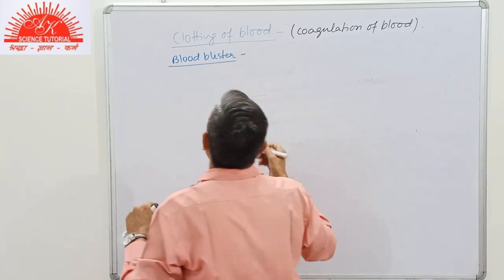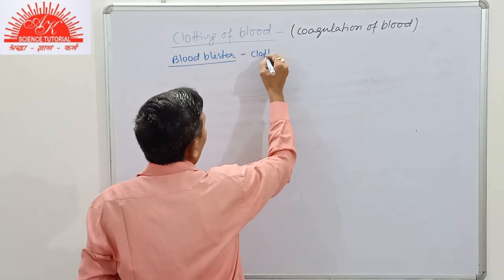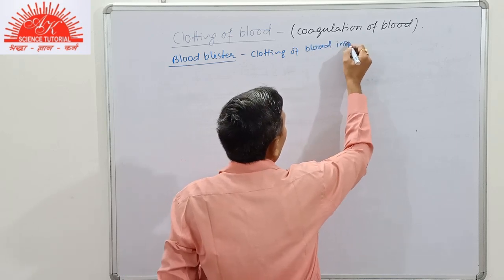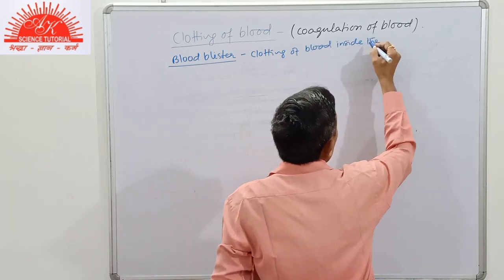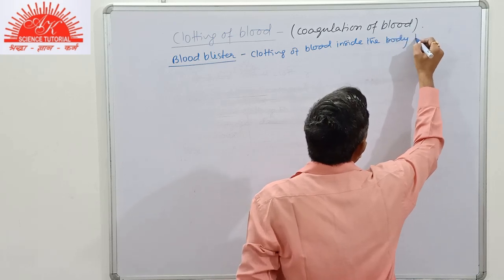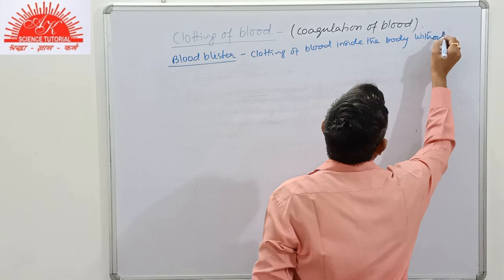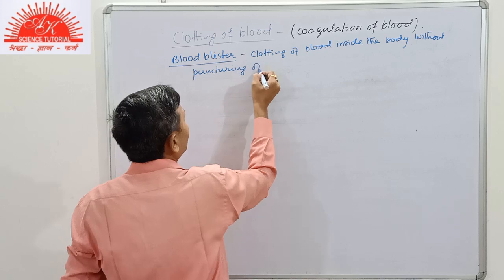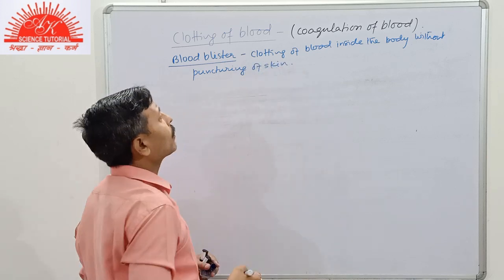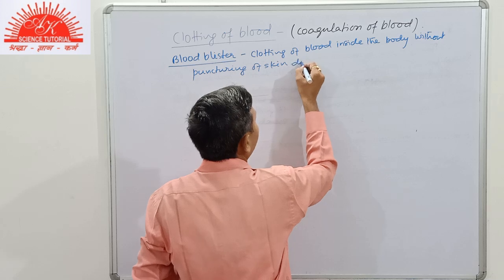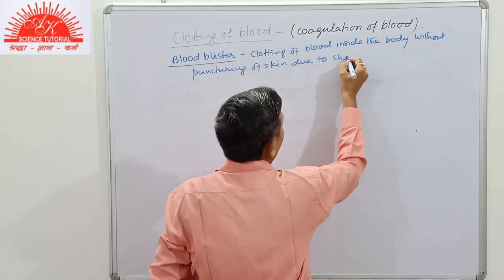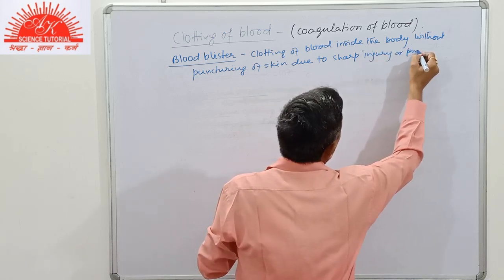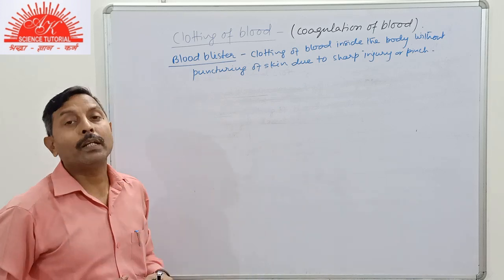Now this is called blood blister, that is, clotting of blood inside the body without puncturing of skin due to a sharp injury or pinch is known as blood blister.